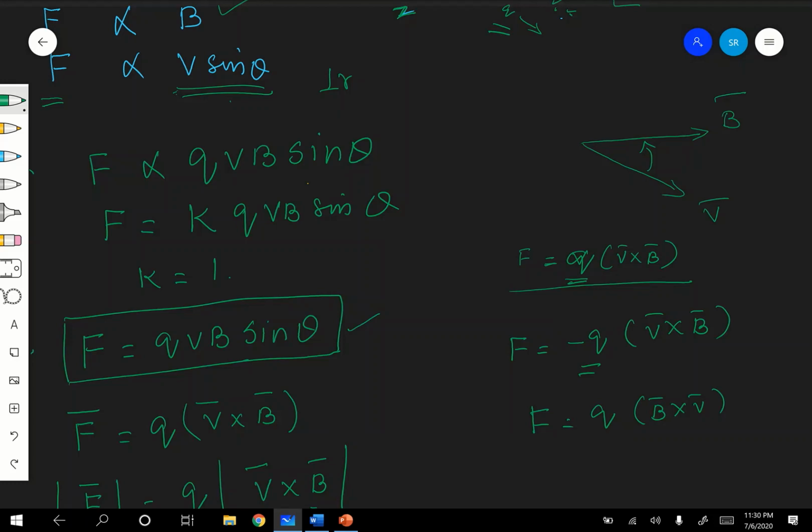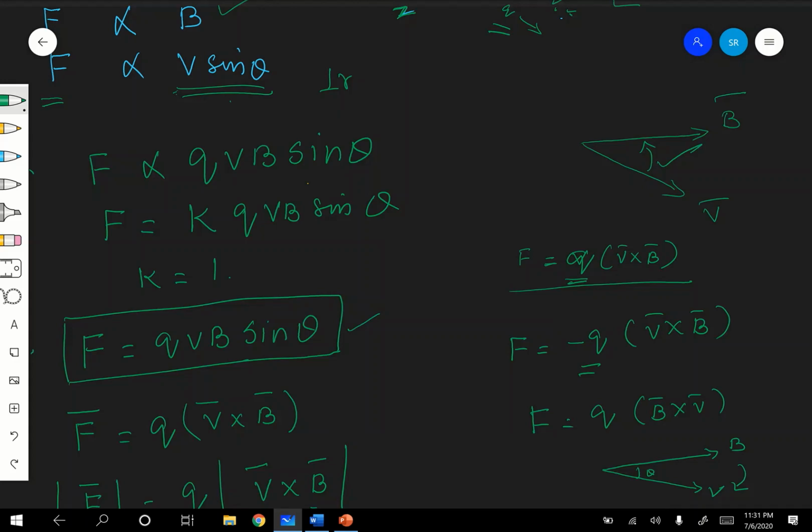Are you following? Therefore, this is your V and this is your B, and for B cross V, that angle is theta, it is clockwise direction. In V cross B it is anti-clockwise, but here it has to go from B to V. If it is V cross B, it means V to B. Are you following?